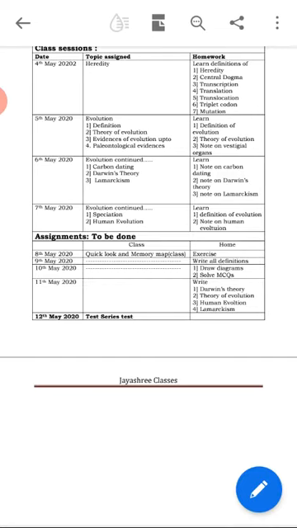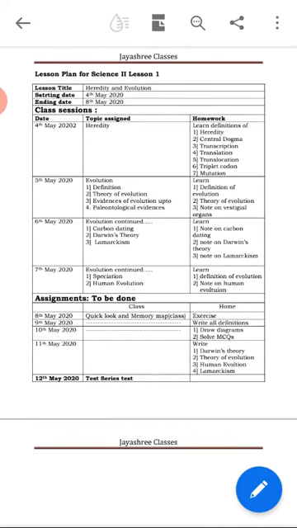Now there are some assignments given in the home column. There is one column homework, and in assignments there is one column home. The assignments given in home are exercise, all definitions, draw diagrams, solve MCQs, and write some important points. Though you have written all those points in your notebook previously in the homework session, you have to write them again on specified dates.